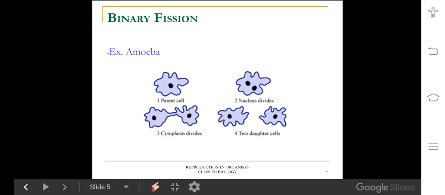In amoeba, irregular binary fission is observed because amoeba does not have a definite shape. Hence, they show irregular binary fission. But in paramecium, transverse binary fission is observed. And in euglena, longitudinal binary fission is observed. This is binary fission.